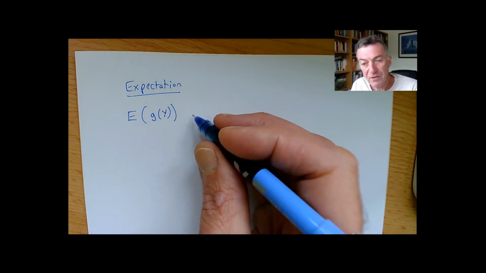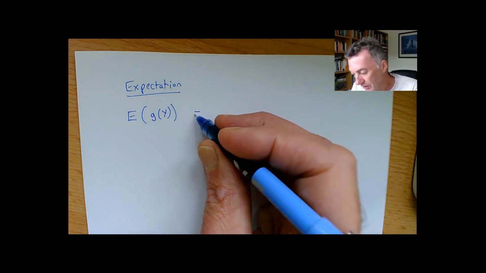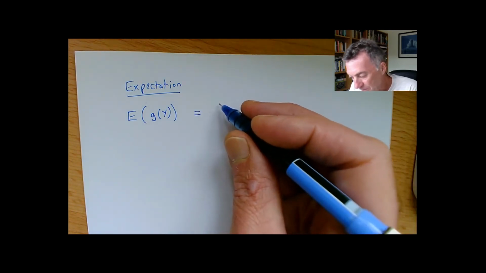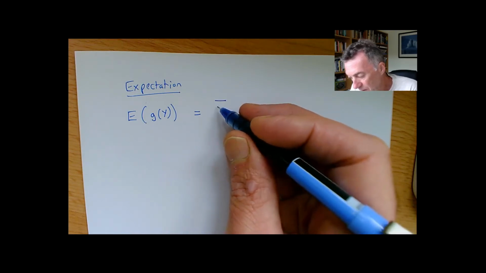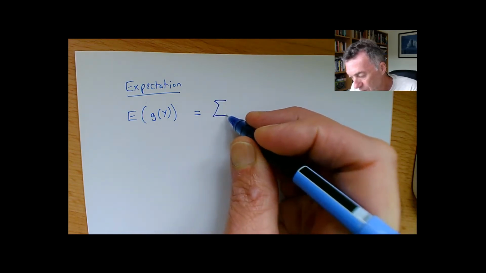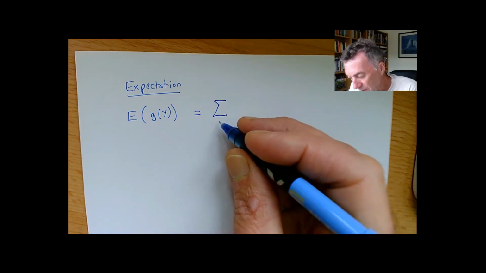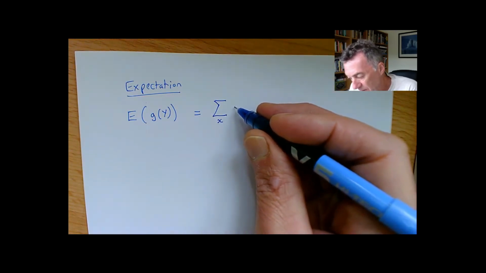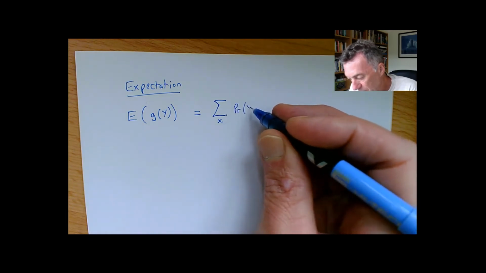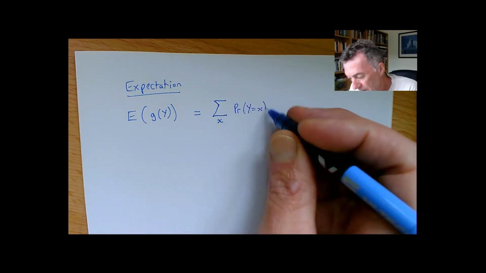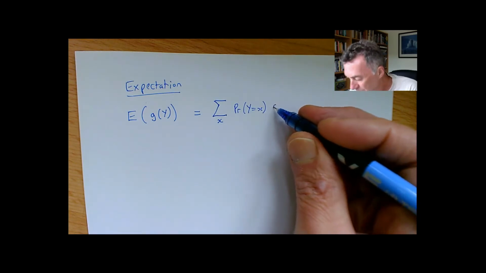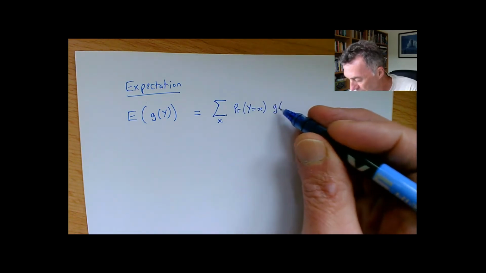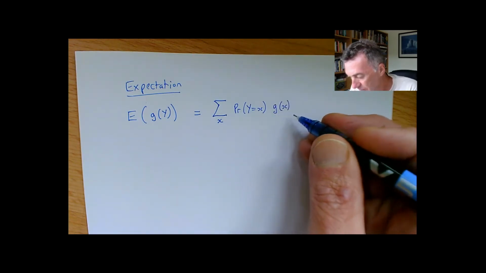Well, it turns out, let's do it for the discrete random variable first of all. It is simply the sum over all the possible states, let's call them x, of the probability that the random variable is equal to that state x, times whatever g is for this thing, g of x.